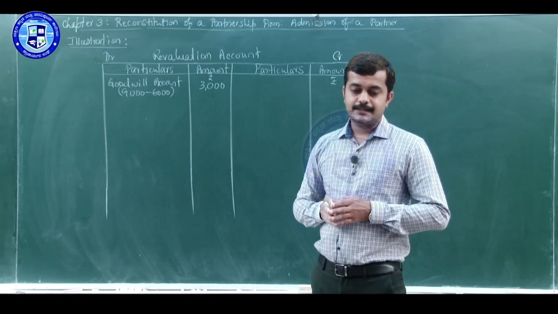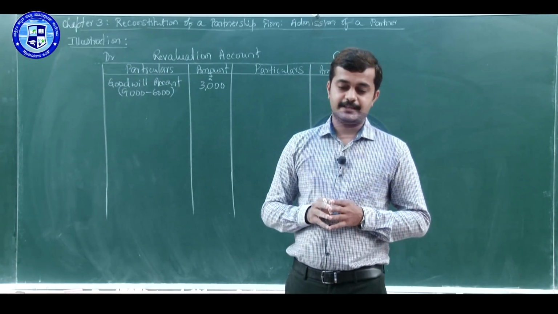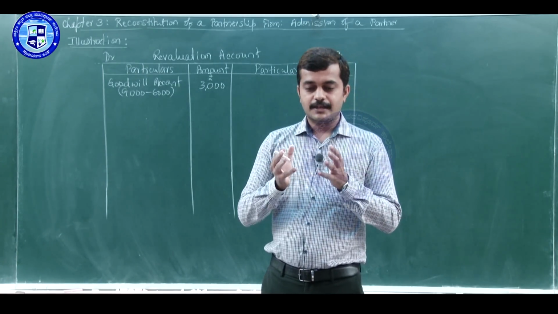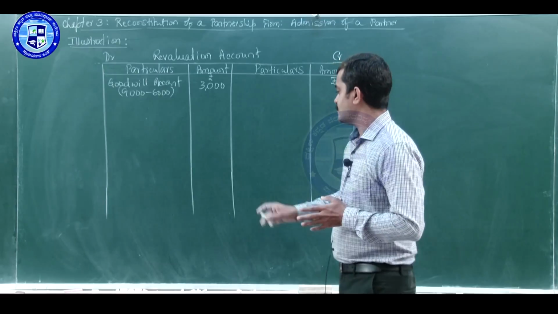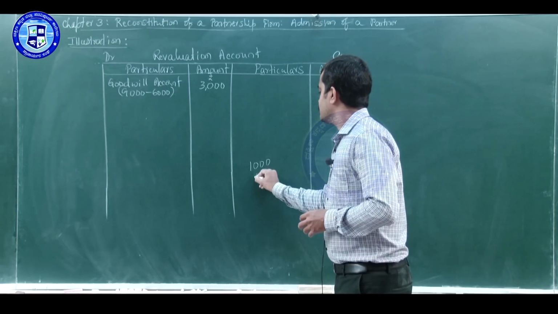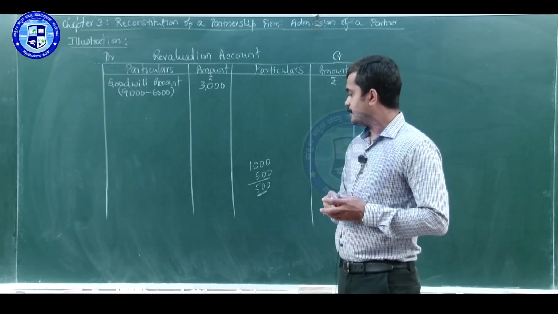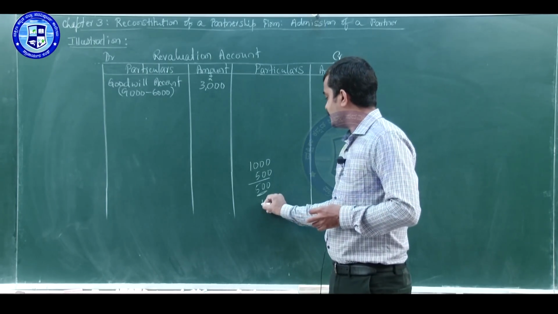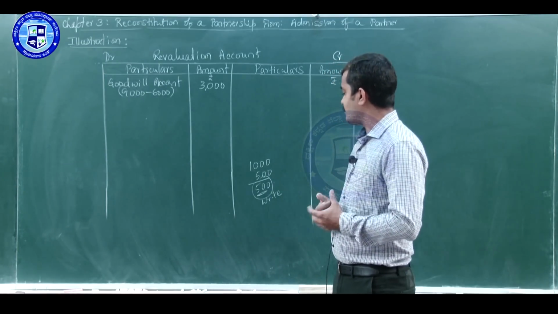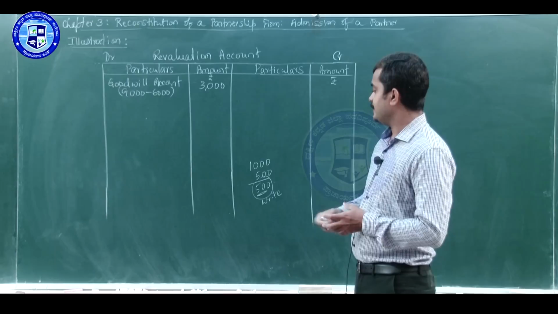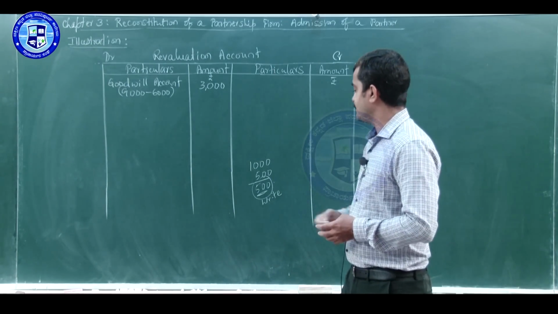Coming to point number C in the problem, provision for doubtful debt is reduced to rupees 500. In the balance sheet it is 1,000 and we have to reduce it to 500, which means 500 is not required. That means we have to write it back. So this is a profit to the firm. The entry will be provision for doubtful debt account debit to revaluation account.